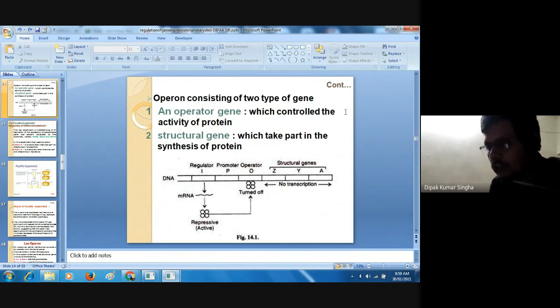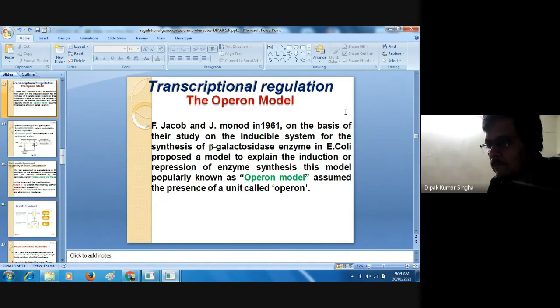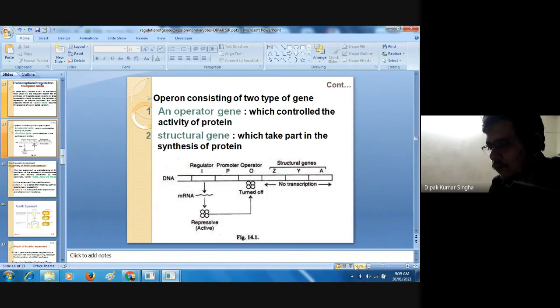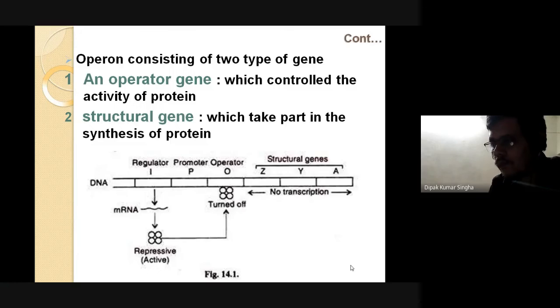The Operon consists of two types of gene: one is the operator gene, another is the structural gene. Here you can see it. This is called the structural gene and this is called the operator gene or regulator. It consists of three elements: the regulator, promoter and the operator.